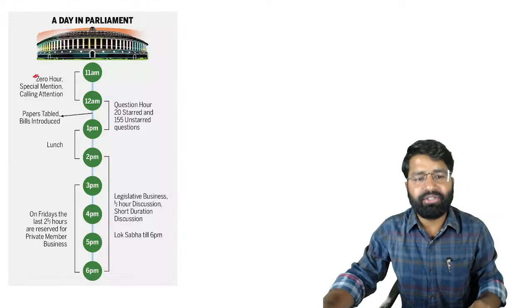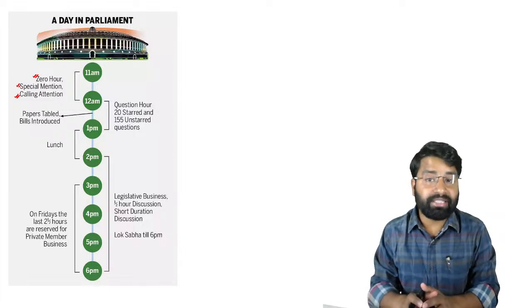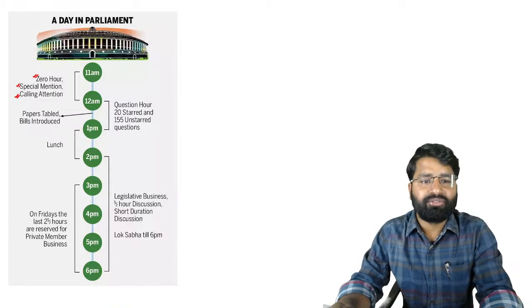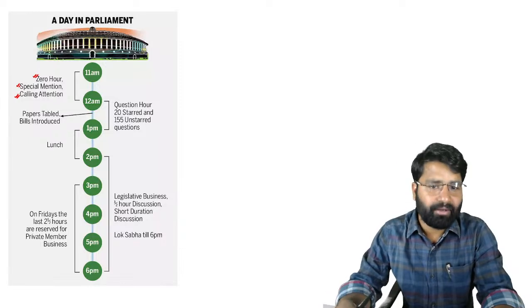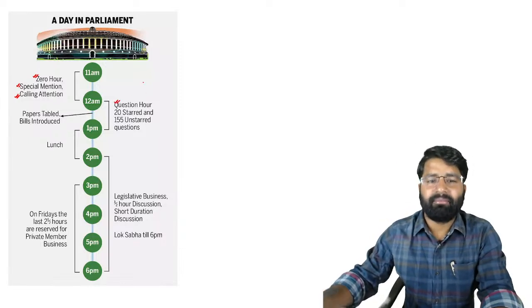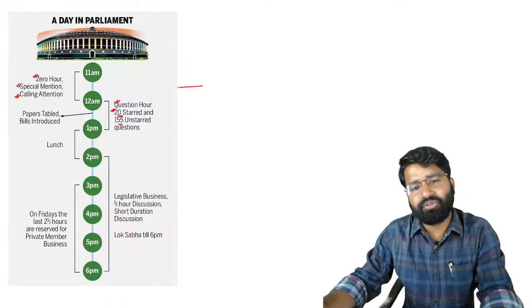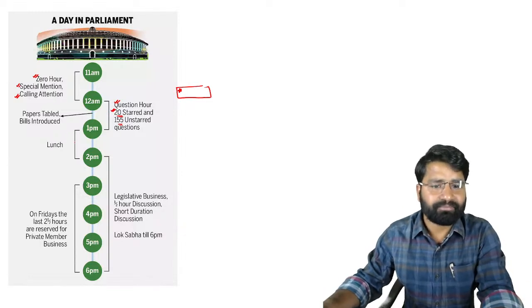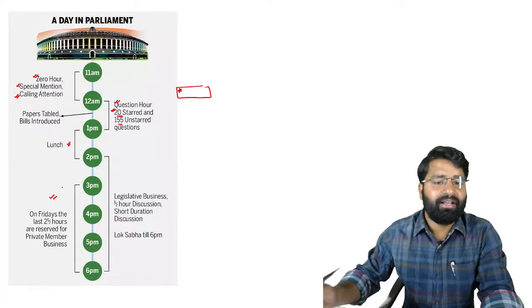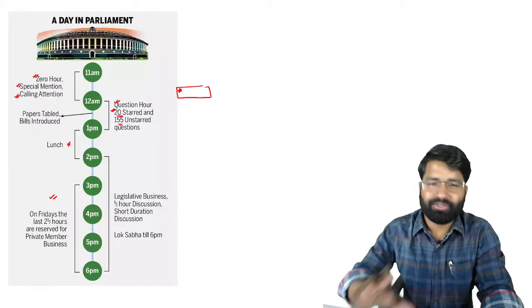So zero hour, special mention, calling attention. In that case, students, let's suppose any urgent law or urgent matter, they can raise the issue here. After that comes question hour. Basically, a Parliament member can ask 20 starred questions and 155 unstarred questions. A starred question is basically a written question that they are going to mark with a star. Then there will be lunch, and then there will be bill presentation, and over the bill discussion is going to be done.